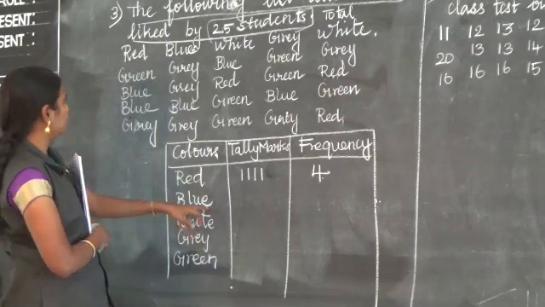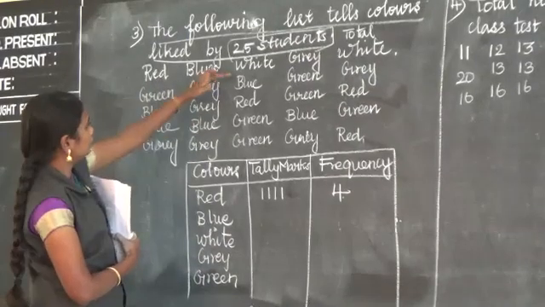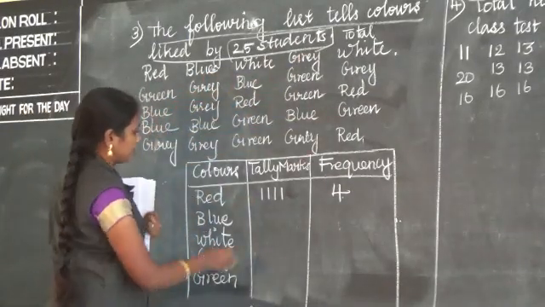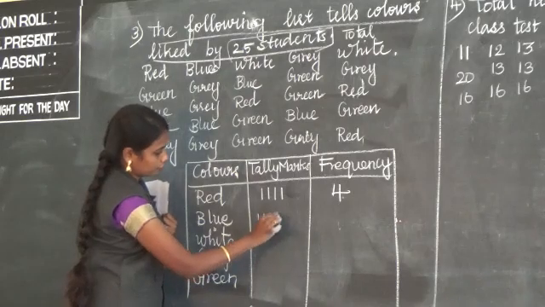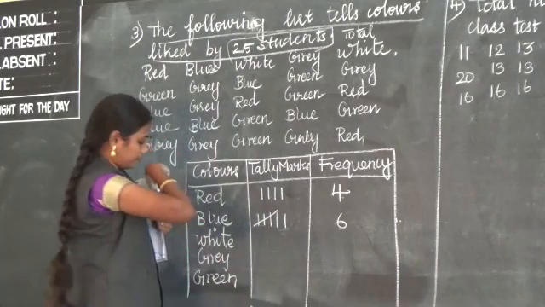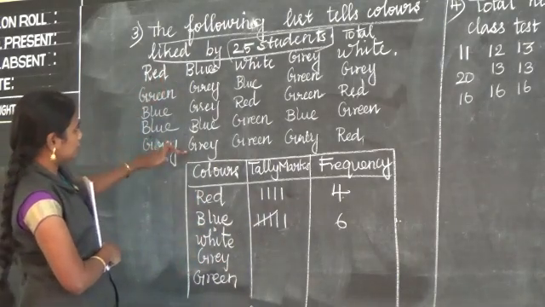Next we are going for blue. 1, 2, 3, 4, 5, 6. 6 times we have. Write here as 6. Next white. See here we don't have white. Here also.